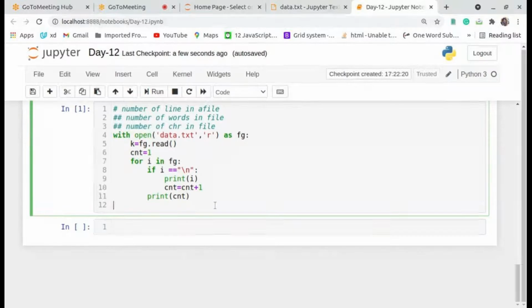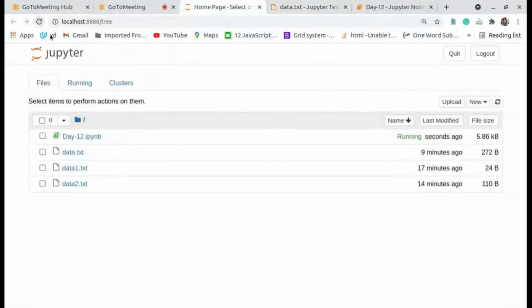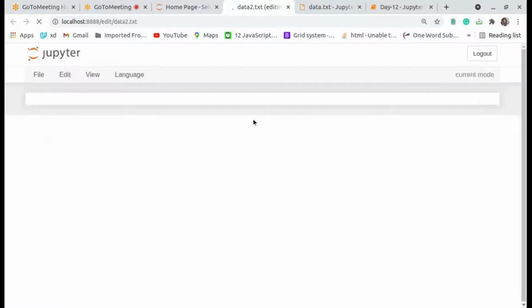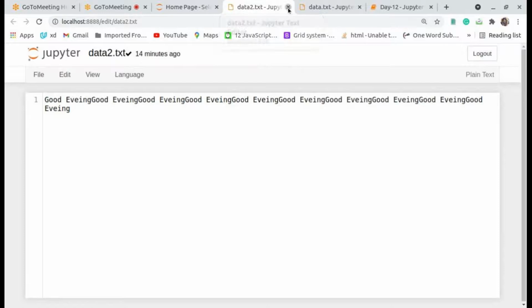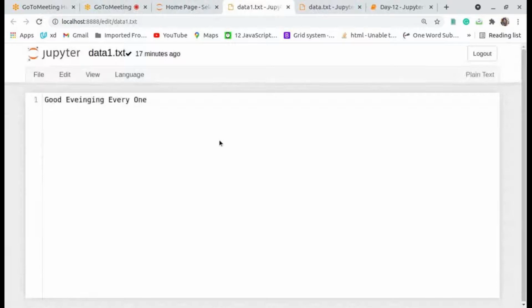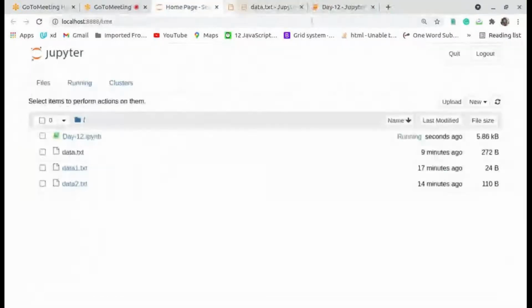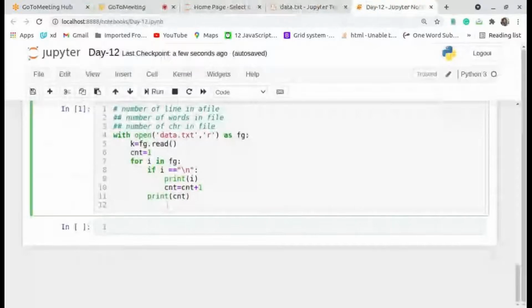Anyone got the output, please respond in the chat box. Data2.txt, it's not. Data1.txt. Data.txt. Is it okay for my code? What happened? It's wrong.